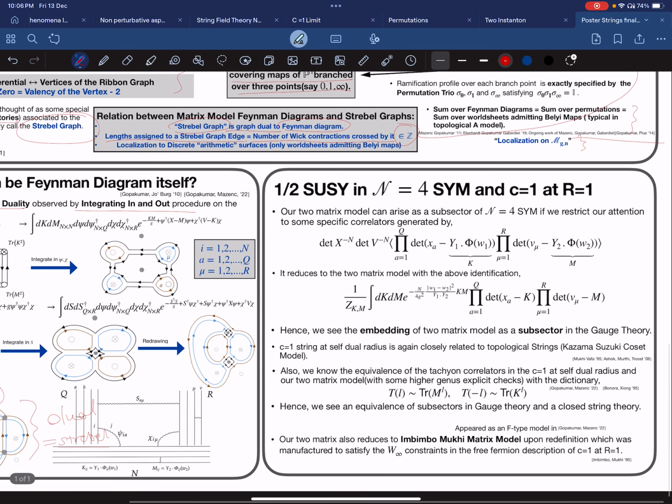Now, finally, our two matrix model arises as a subsector of the full N equals 4 super Yang-Mills. Also, the two matrix model can capture the tachyon correlators in c equals 1 at the self-dual radius. So, in a sense, we see our two matrix model capturing full space-time theories, being realized as a subsector of full space-time theories in this manner. Thanks.